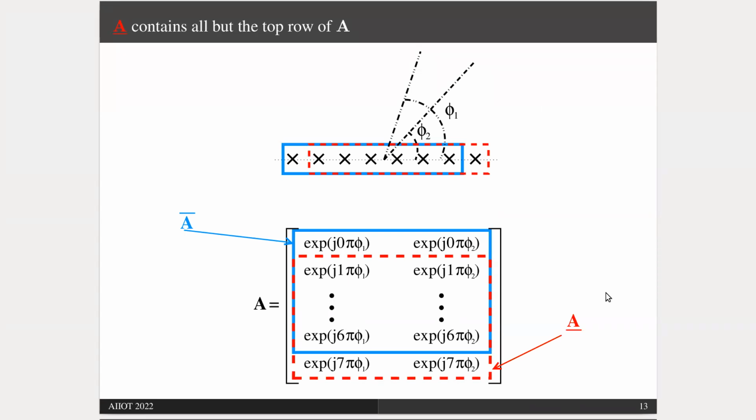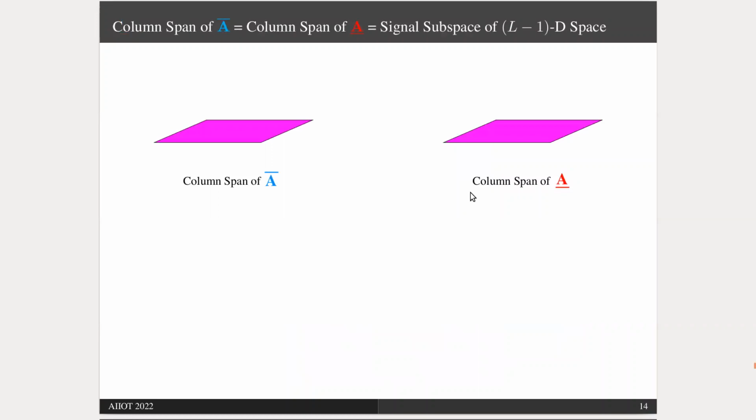Our sensor array itself is shift invariant, which means if we consider this blue box of sensors, it can be considered a shifted version of the red box of sensors.